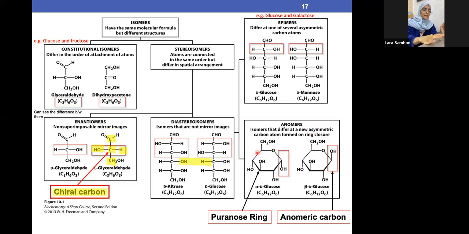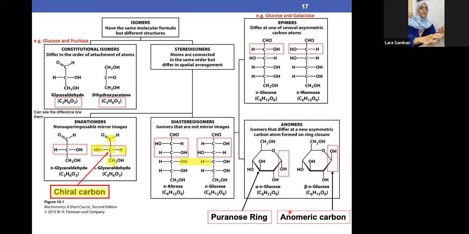Let's look into this. For example, this is a ring-like structure, and it's called a pyranose ring, or in other words, it has a 6 carbon molecule. How to count the carbon molecules? We have here number 1, 2, 3, 4, 5, and 6. So a 6 carbon molecule is basically a pyranose. Ose means sugar. Pyranose, as a word, is like a 6 carbon sugar, and it's a ring-like structure.